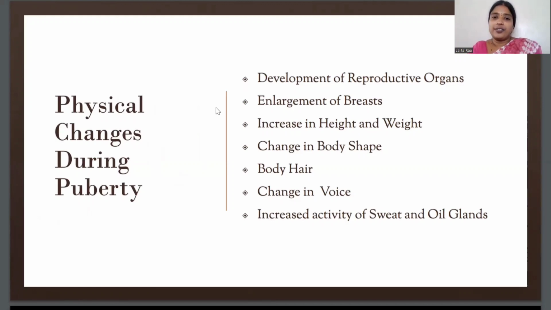As we are discussing physical changes, these we can observe. Enlargement of breasts: during puberty, the breast size of girls increases because the milk producing glands present in the breast start developing, as a preparation for future motherhood.